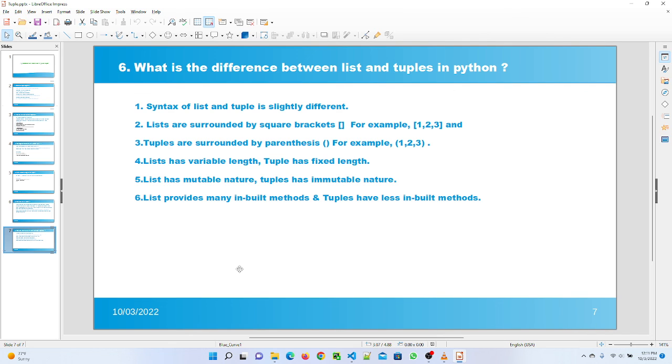List provides many built-in methods, tuples have fewer built-in methods. As I told you, tuples have two built-in methods which I mentioned earlier, tuple.count and tuple.index. But in list we have many built-in methods. So that's the few differences between list and tuple.